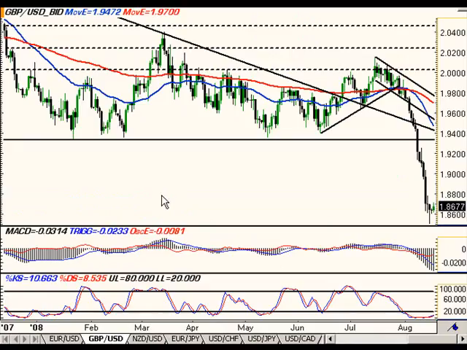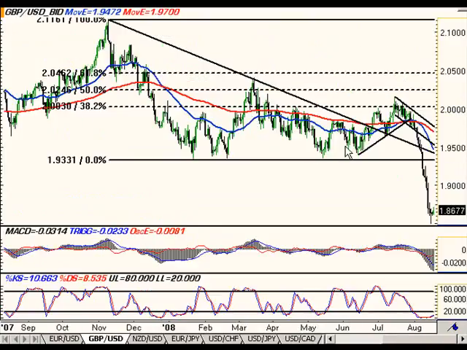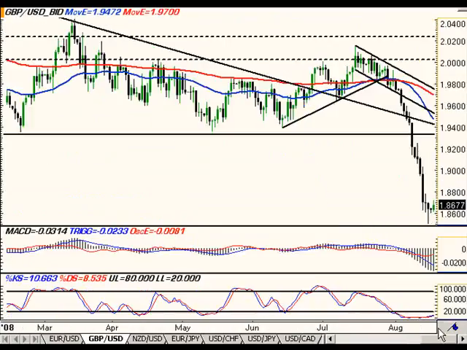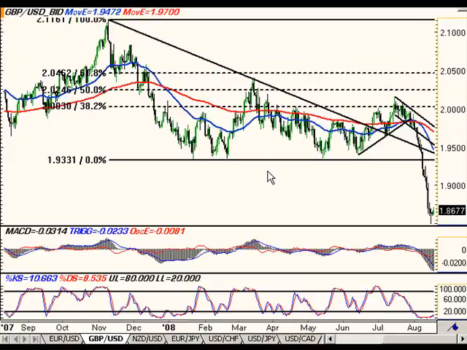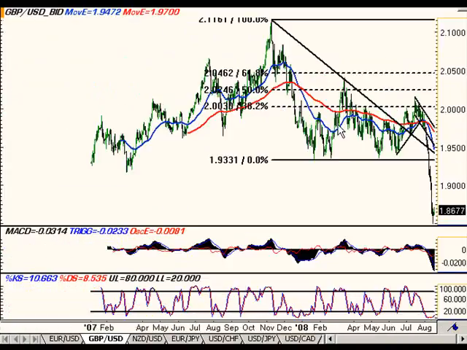When we look at the pound, it fell right out of its trend channel, trading 86.77. Same story. Stochastics are still buried. MACD still building to the downside. Our moving averages are crossed over in a downtrend.